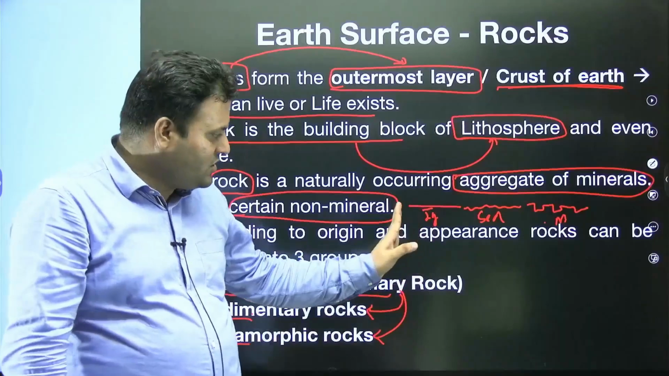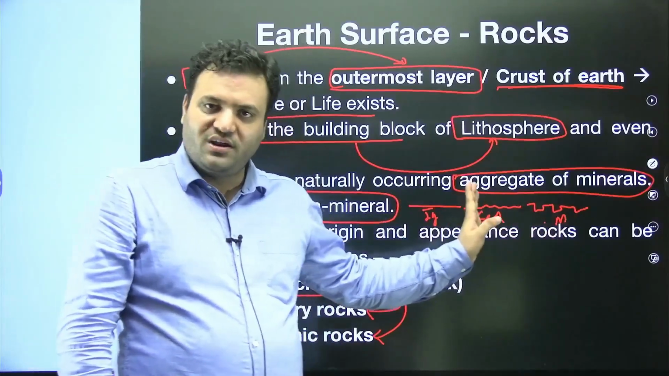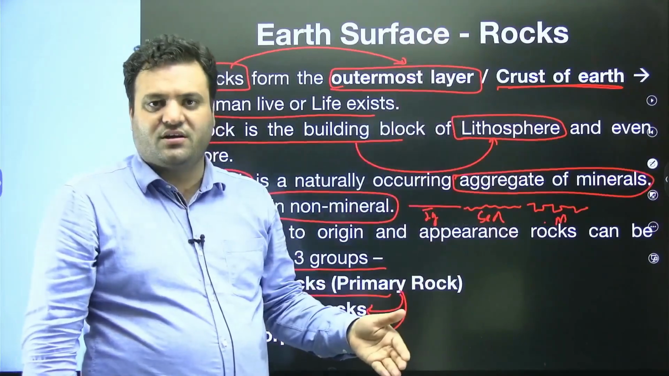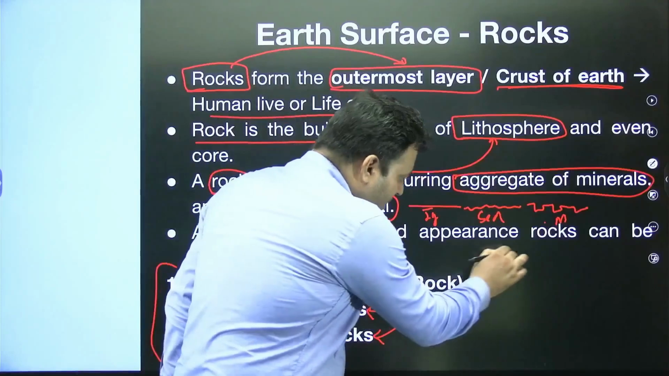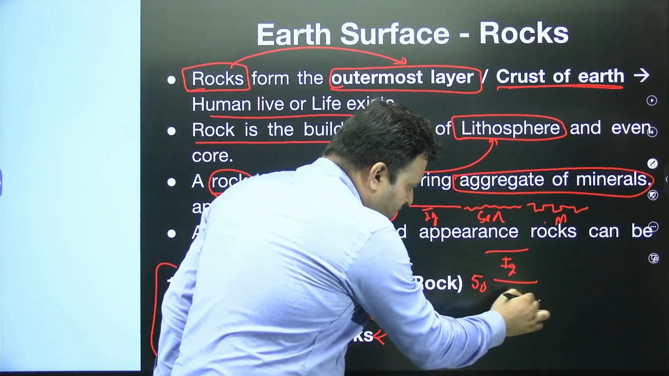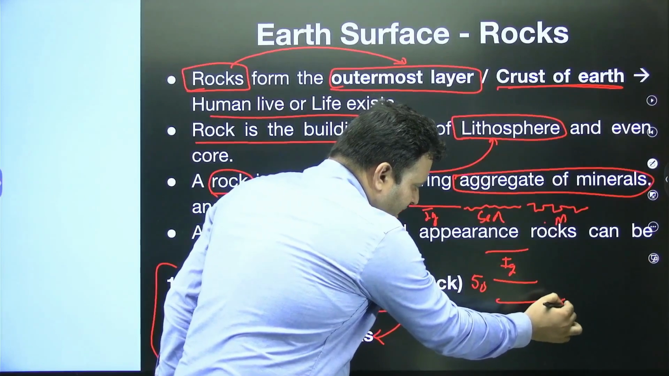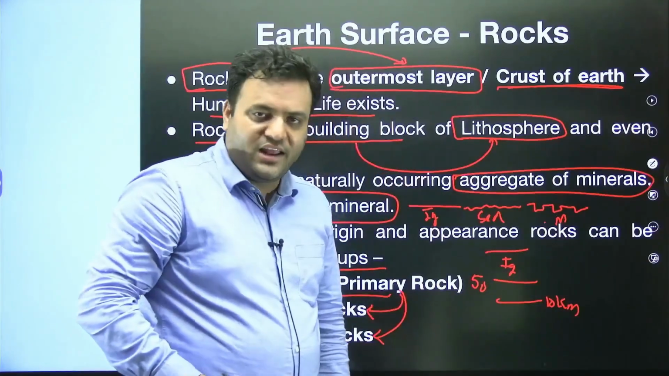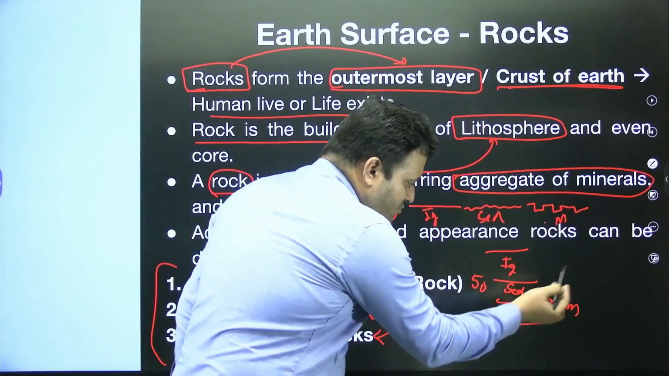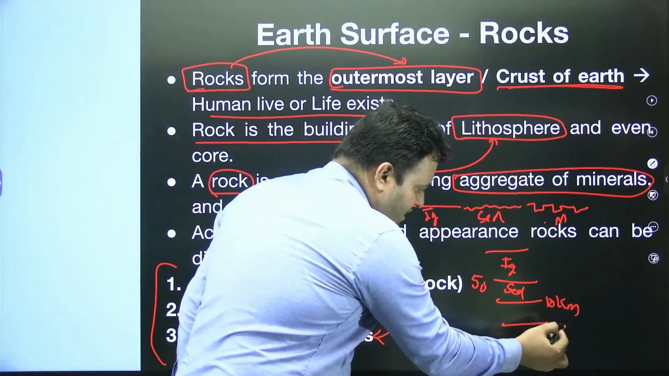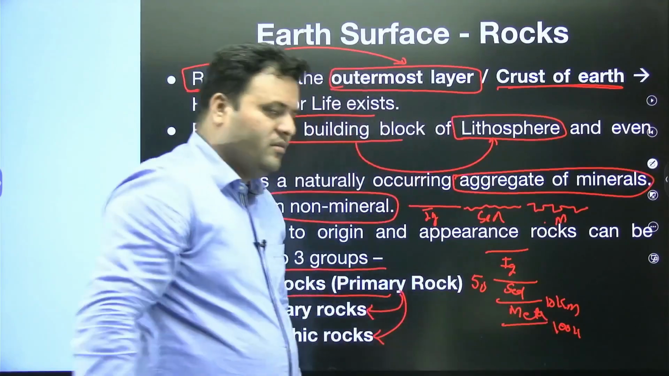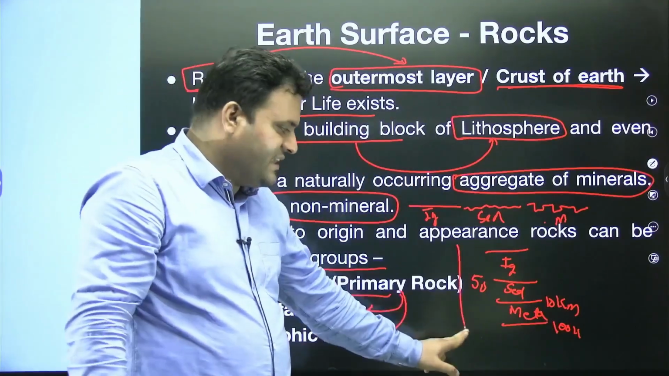So these rocks could be arranged horizontally in our crust as well as vertically in our crust. Suppose up to a depth of 50 kilometer we could have an igneous rock. After that, up to the depth of 10 kilometer we could have a sedimentary rock. Up to a depth of, suppose, let's say 100 kilometer, we could have a metamorphic rock. Okay. However, I just gave you an example.